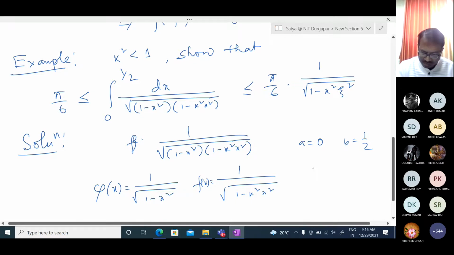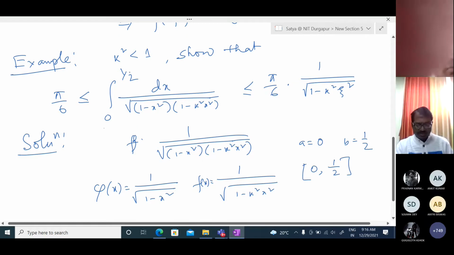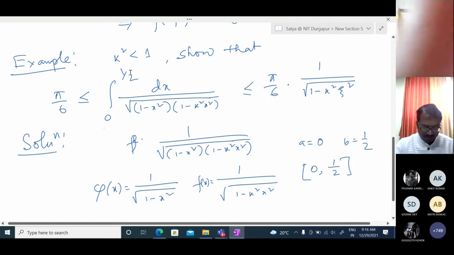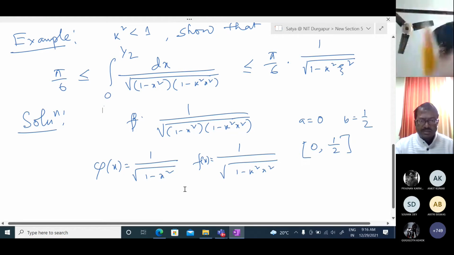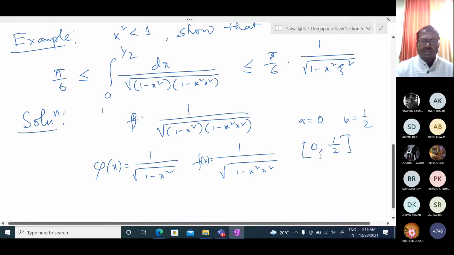Or target this, we take interval 1 to half. Since this is given 0 to half, and if we see this example, this function satisfies all conditions. That means this is bounded in this interval, and this is positive, the same sign always. So we can compare with that. If we take this one, then we get